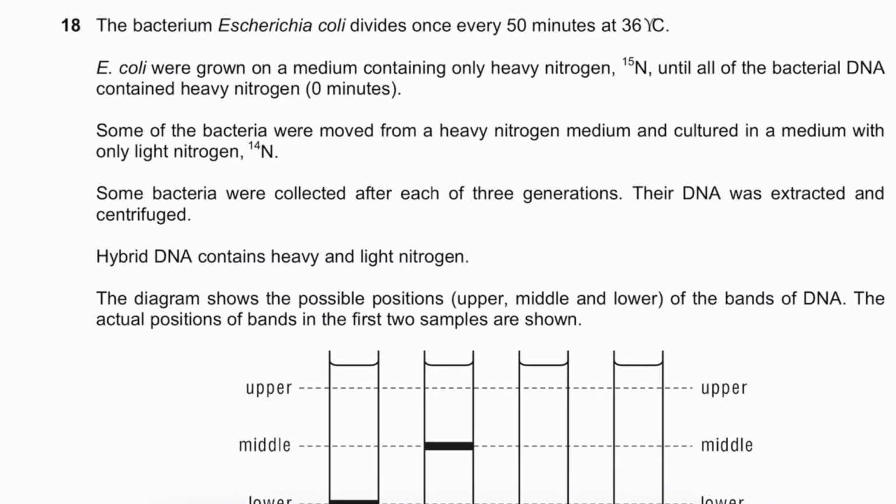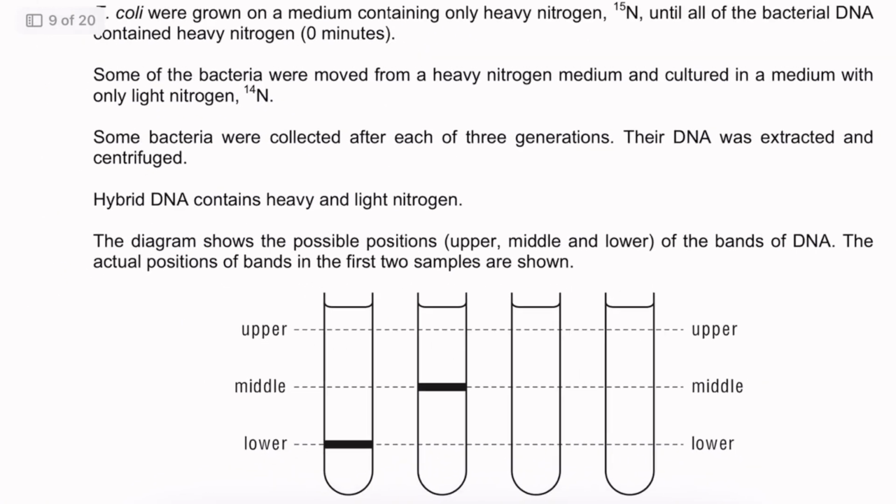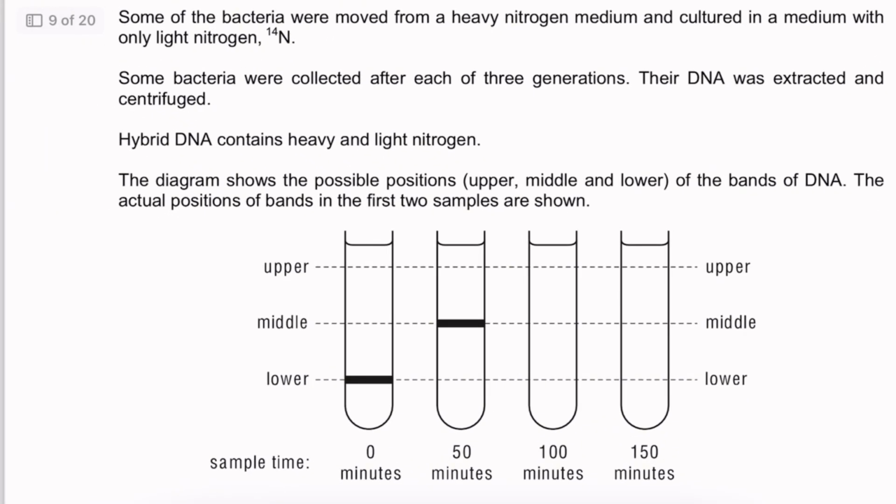Bacterium E. coli divide once every 50 minutes at 36, and E. coli are grown on a medium containing only heavy nitrogen, N15, until all bacterial DNA contained heavy nitrogen. Some bacteria were moved from a heavy nitrogen medium and cultured in a medium with only light nitrogen, N14. Some bacteria were then collected after each 3 generations, and their DNA was extracted and centrifuged.